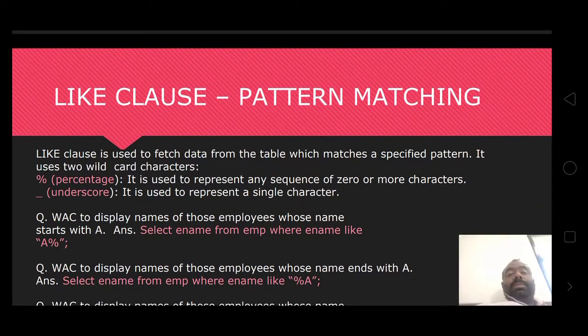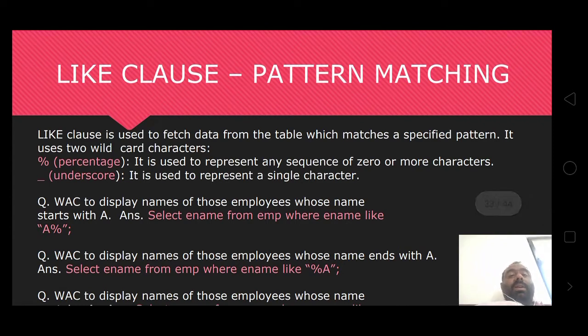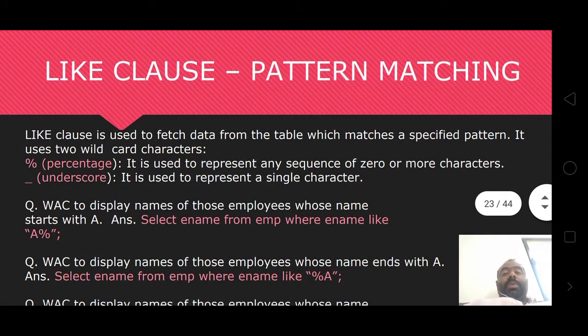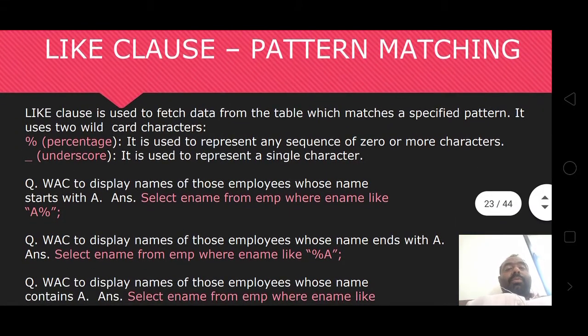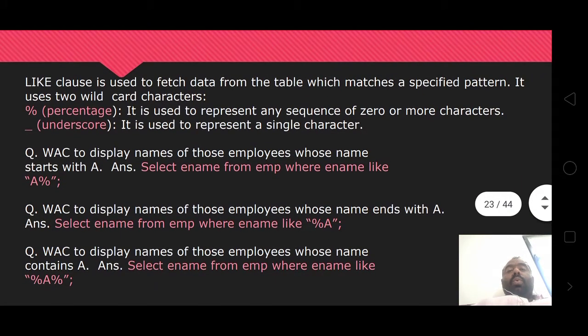Now in this session, the continuation: the LIKE clause, pattern matching. The LIKE clause is used to fetch data from the table which matches a specified pattern. It uses wildcard characters.